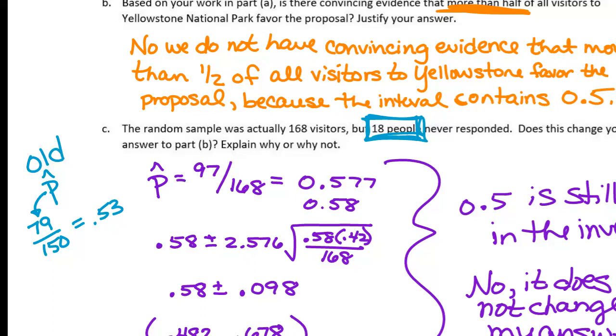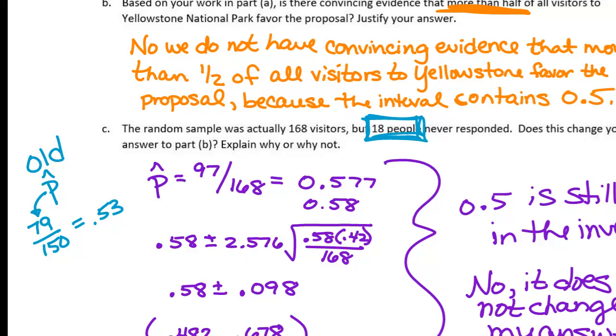So my argument was that more than half felt this way. So if those other people were to come in and answer, would that tip the scales to now make it more than half? Does that make sense? If they said no, then it's definitely not more than half, because it already couldn't be guaranteed that it was more than half. But if they all said yes, maybe that tips those scales a little bit further, and now I would say yeah, my interval contains only numbers bigger than 0.5.